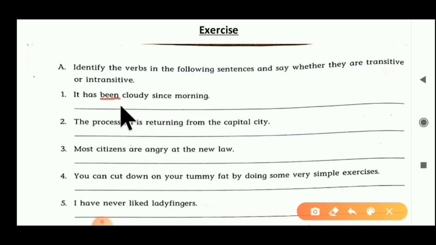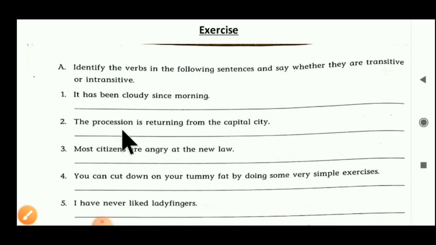So first of all, find out the object here. By asking a question, as we learned in our teaching points: what has it been? We have to ask the question. We cannot find any object here, we do not find any clear answer. So here 'been' becomes an intransitive verb. So the answer becomes like that. You have to write 'been', then a dash, and then write 'intransitive verb'. Can you understand how to write? Okay, now the second one is given here.